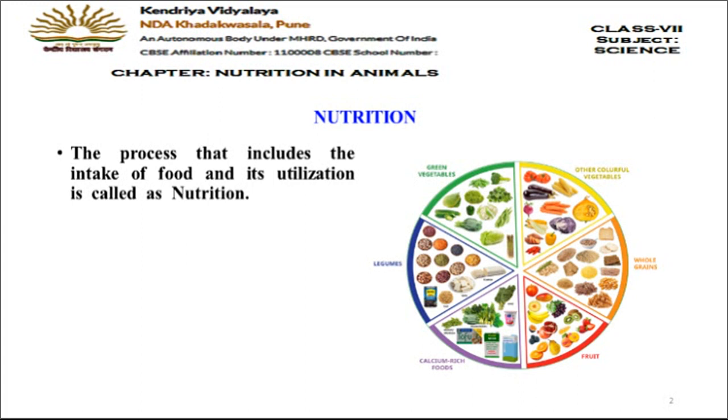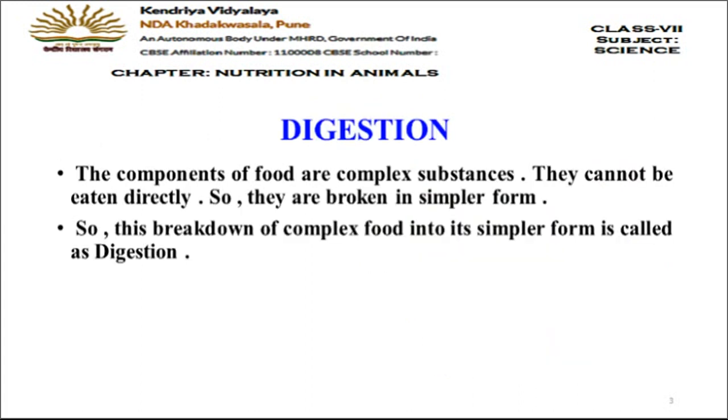Okay. Now let's move on to the next concept, that is digestion. Digestion is very necessary as we take the food inside, because whatever food we are taking inside is of complex nature. Complex nature means it is very difficult to absorb in the way we are eating. So once we take the food inside, it is then broken down into small pieces. It is broken down into a simpler form. And this process of breakdown of complex food into its simpler form is called digestion.